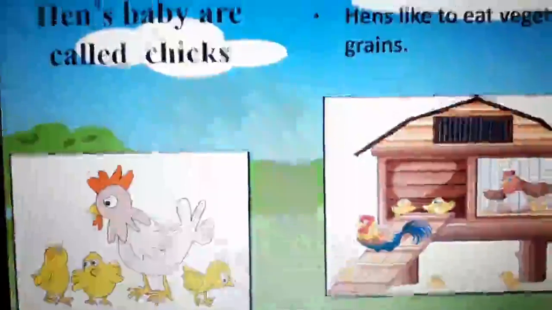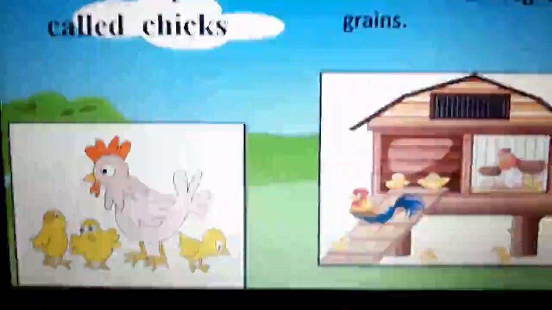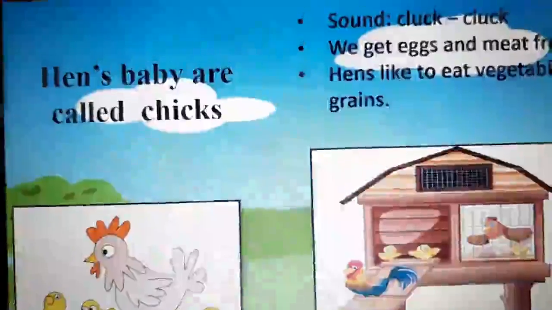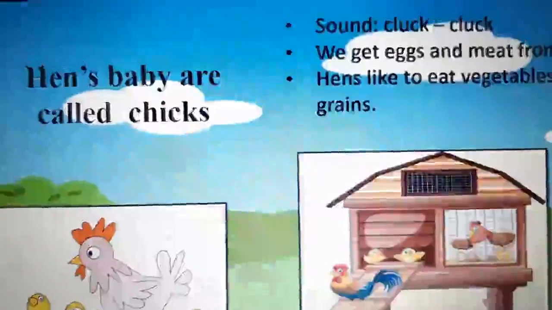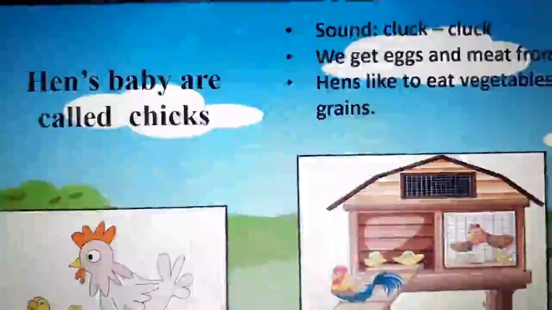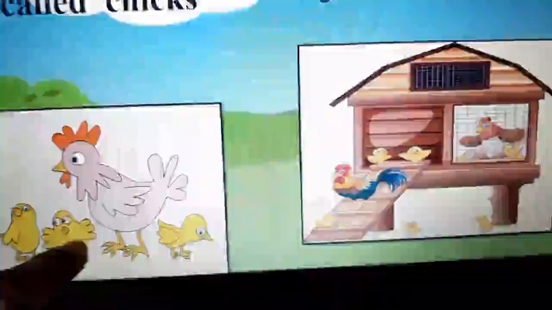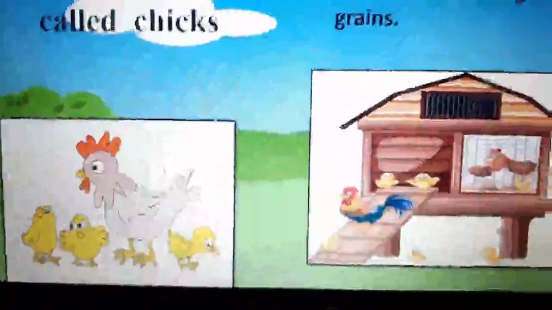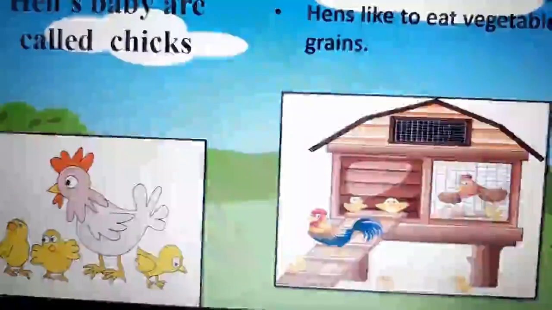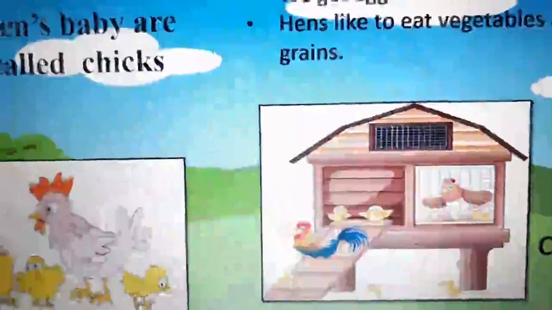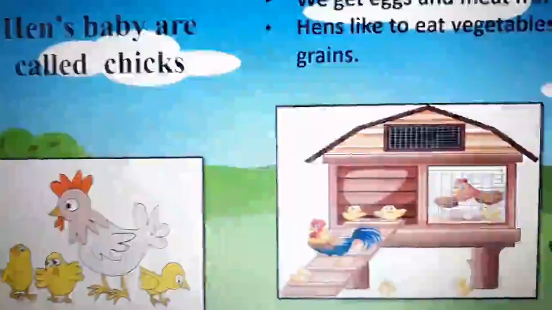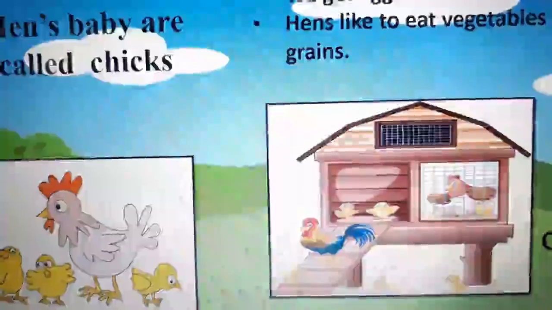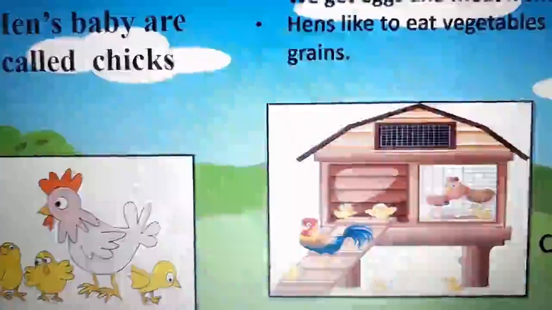Next we have is a hen. So what does a hen do? Cluck, cluck, cluck, cluck is the sound of a hen. And you know, hen's baby, what do we call them? Chick. Can you see a mama hen with some chicks here? And these hens, they live in a coop. This is the house of a hen. We call it a coop. What do these hens like to eat? They like to eat vegetables and grains.